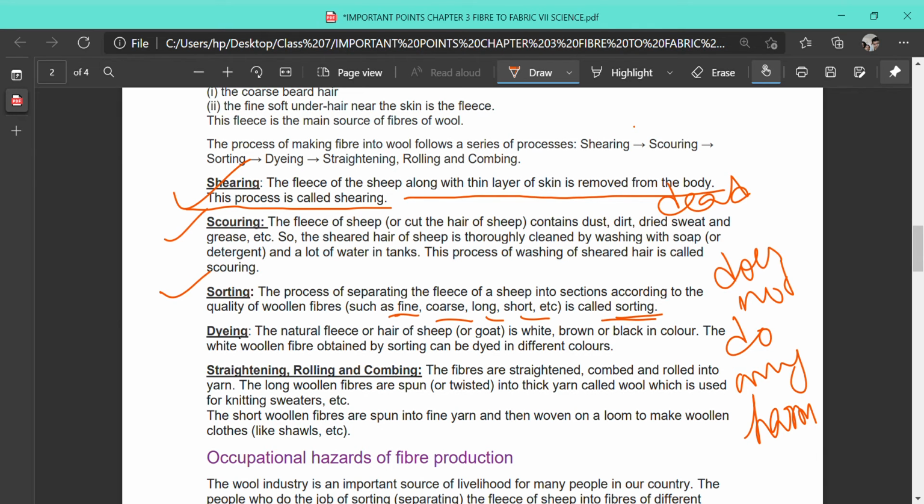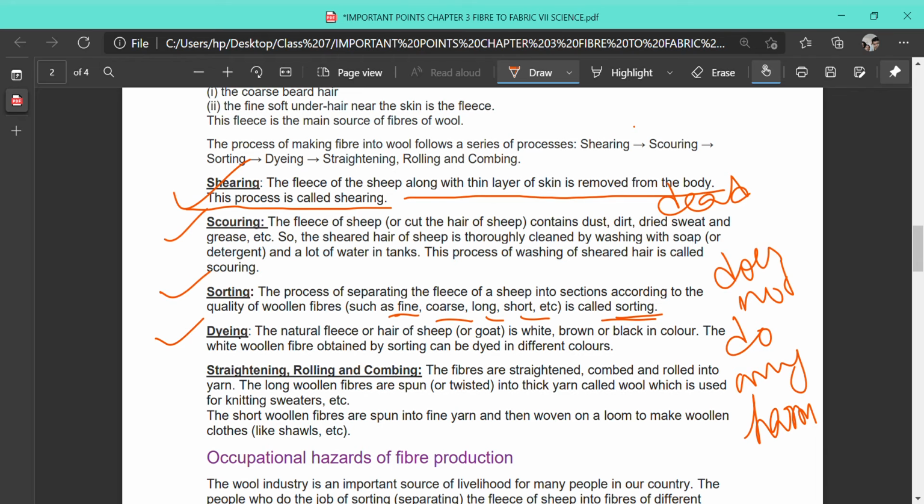Next, the sorted fibers are dyed. Dyed means they are given color. The natural fleece of the sheep or goat is either white or brown or black in color, but the wool that is available in the market, you have seen, is colorful. So many colors are available. So how is this done? How are the colors obtained? They are given color by a process called dyeing.